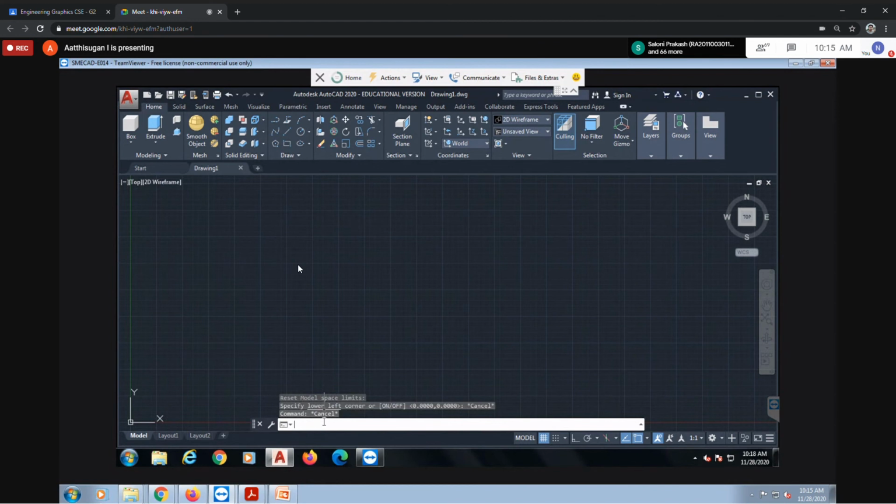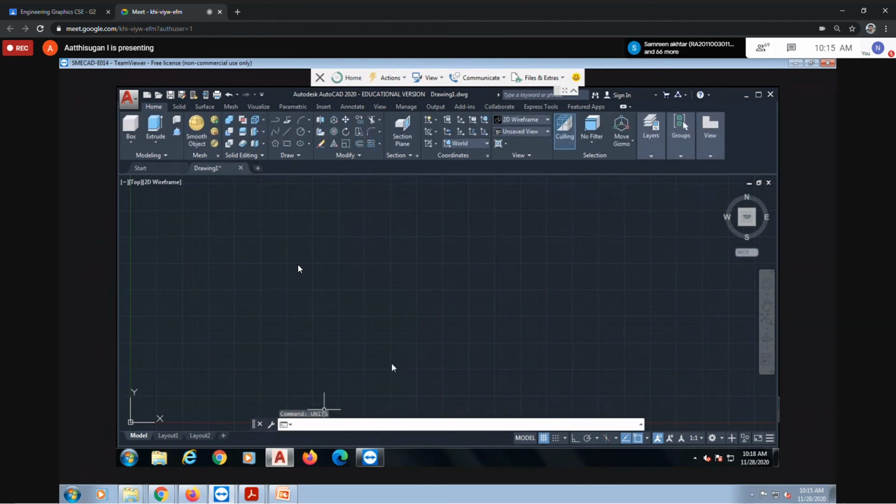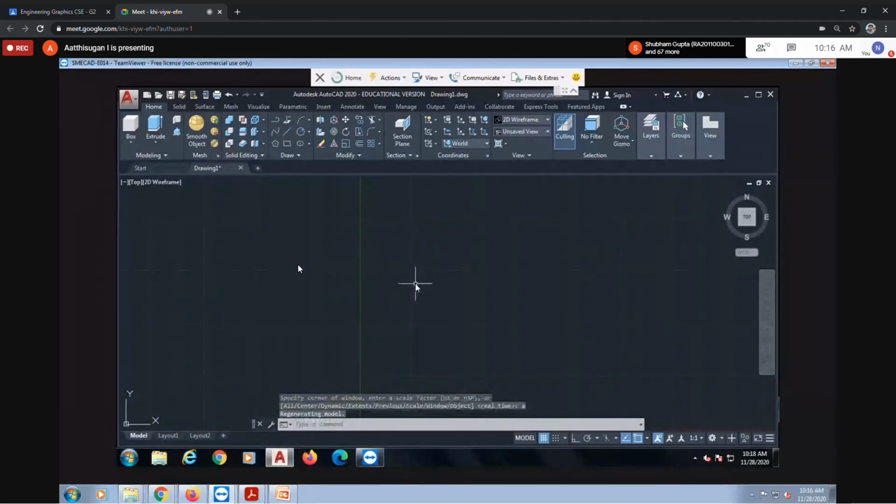First you set the units. Type units, change the precision value, millimeter, then click OK. Then limits. Then zoom all. Okay, so I did it.